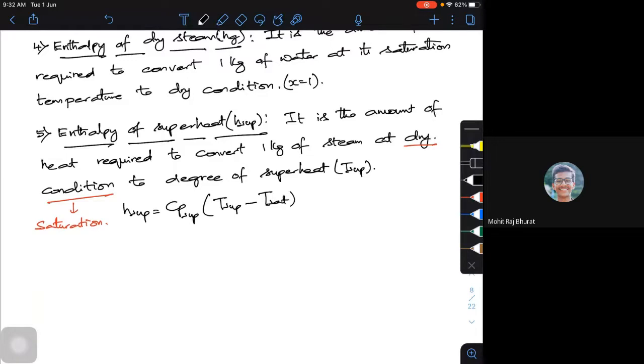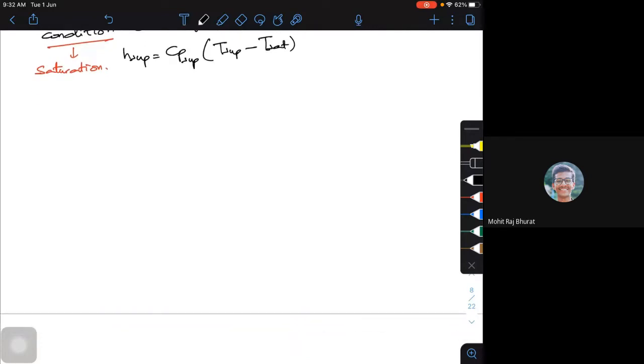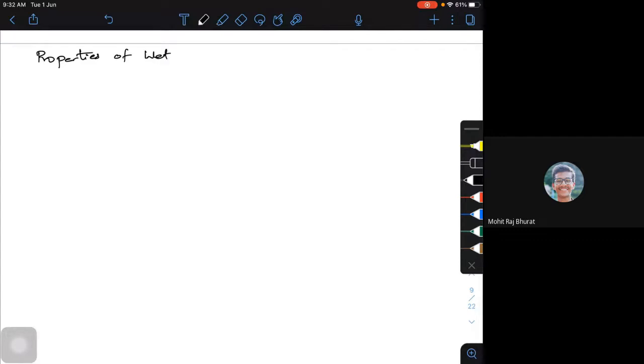Okay. Now the next part is actually, before I go to the next part, I want to introduce you people to the steam tables. Okay, so properties of wet vapor. If I want to calculate all these things for wet vapor, I need to introduce you to maybe your steam tables.